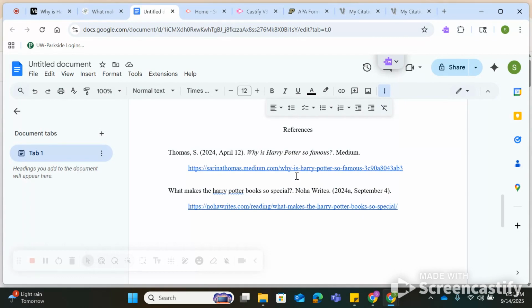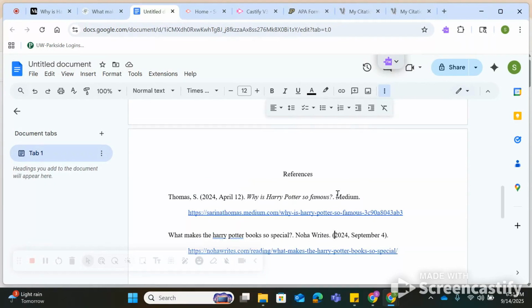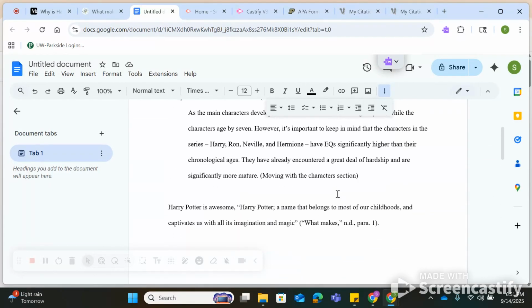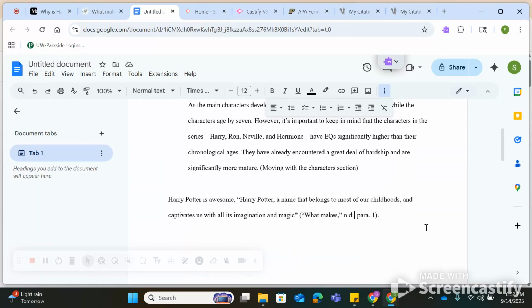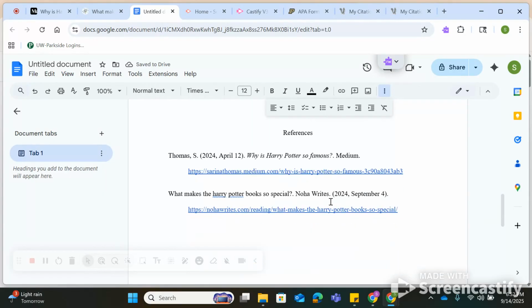It's double spaced. It's got hanging indents. Wait a minute, what is that A doing there? Get rid of that. Wait a minute, it found the publish date for us using the magic of AI. So instead of having our ND, I'm going to put in 2024 because thanks to the magic of the internet, we actually have the publish date now.